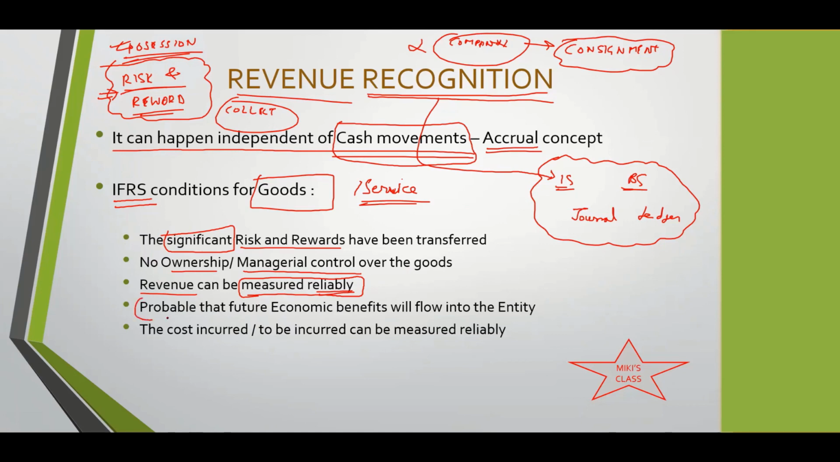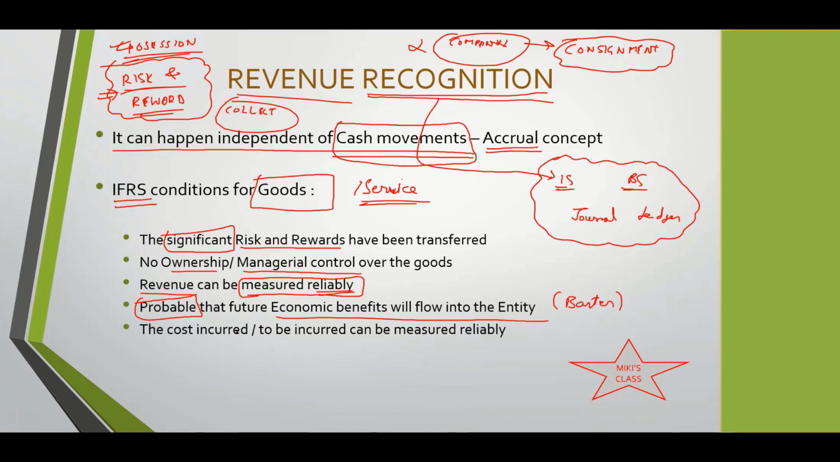Then, it is probable that future economic benefits will flow into the entity. Obviously, because if you're selling a good to someone, you expect that money, right? Future economic benefits. It can be a barter deal. It might not be money. This is why they are saying future economic benefits, because it might be that I'm giving you this, and in exchange you'll give me this service. That is also okay. But it should be probable that future economic benefits will flow into the entity.